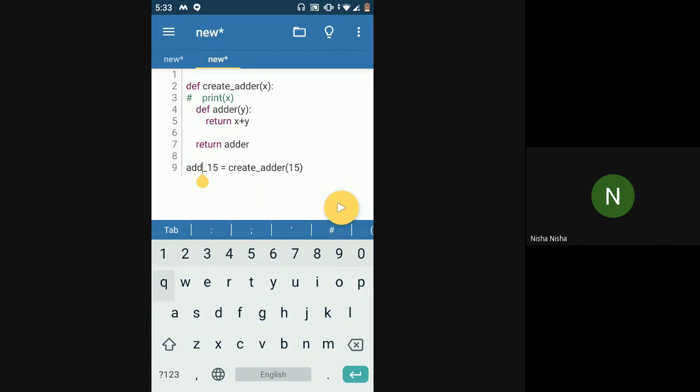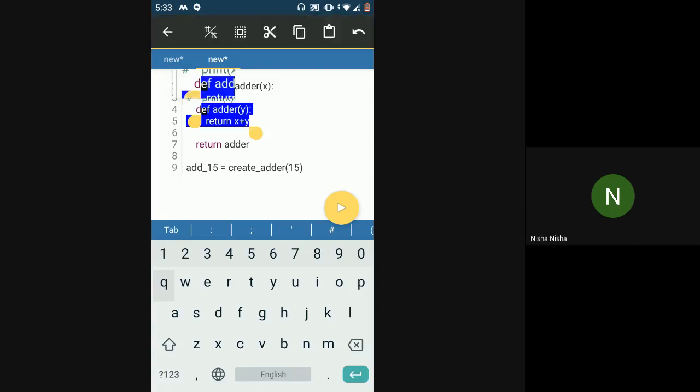Whatever is returned from my create adder function will be saved inside add 15. In this case, my return type is a function. I am returning a function, so a function will be returned into add 15. So this adder function, this internal function, is returned and saved into add 15.